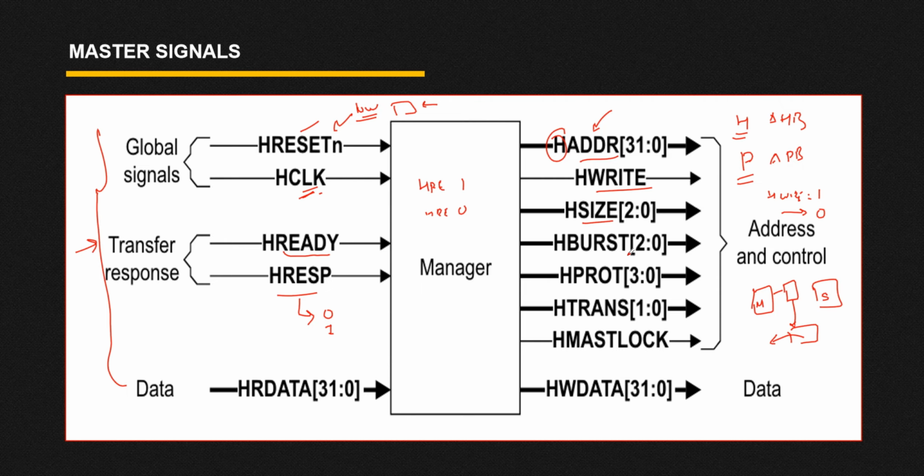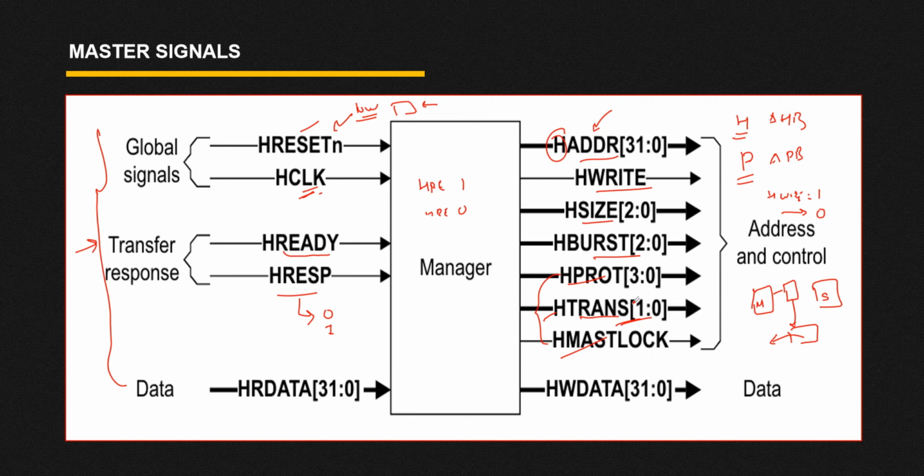Then we have HBURST. HBURST means in a single transaction how many packets you want to pass. Here HPROT and HMASTLOCK we are not going to discuss, because right now we are considering only the AHB-Lite protocol, so these are not important. Then we have HTRANS. Both these signals are not so important, so we are not going to discuss them, and in RTL, if they are there, we will discuss them there.